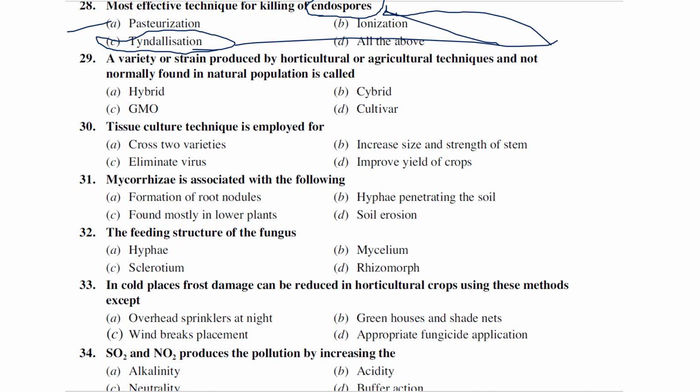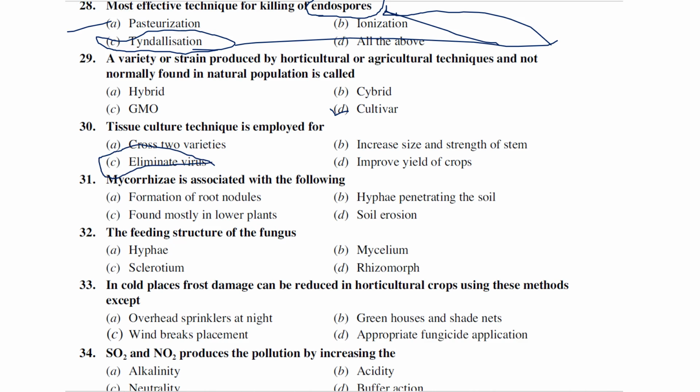A variety of strains produced by horticulture or agriculture techniques and not normally found in natural populations is called hybrid, cybrid, GMO, cultivars. Generally cultivars are produced in this variety. Tissue culture technique is employed for: cross varieties, increase the size and strength, eliminate viruses, improve yield of crops. Tissue culture is the best technique recommended for the production of virus-free plants, which means elimination of plant viruses, right?